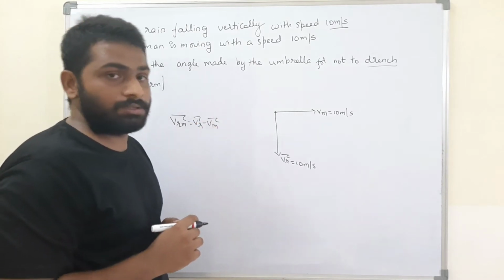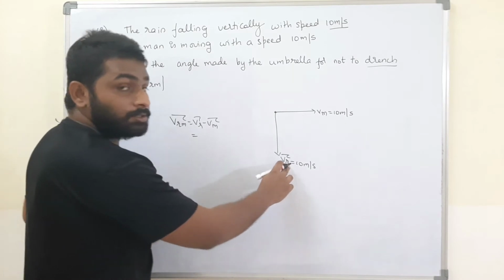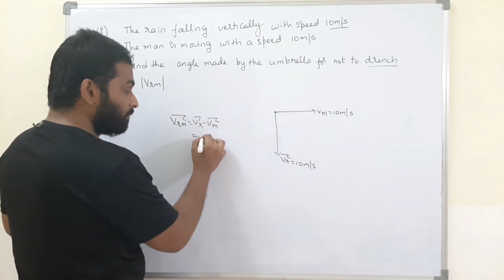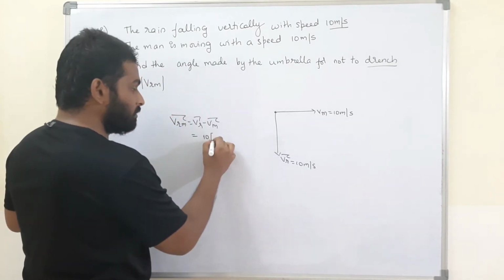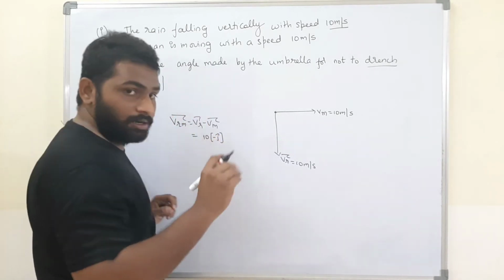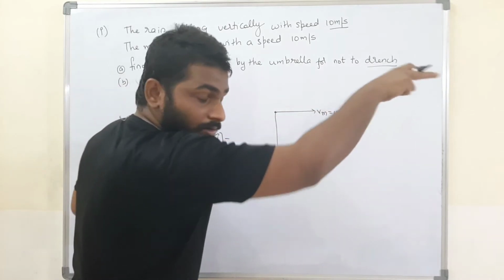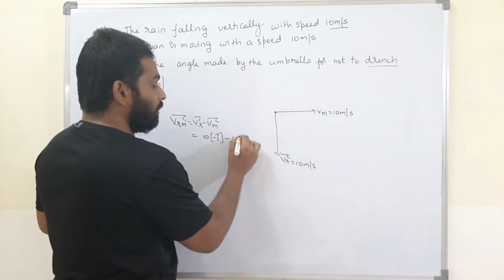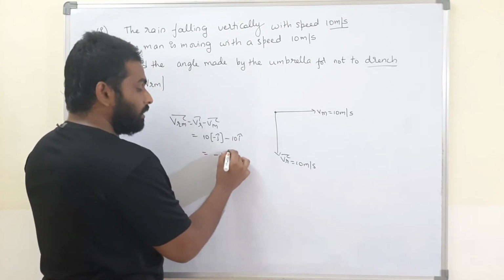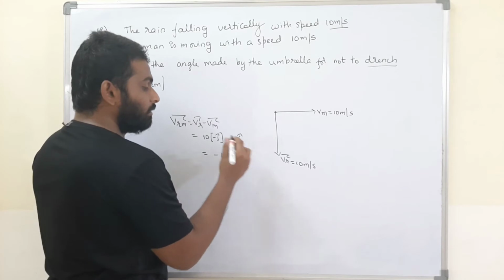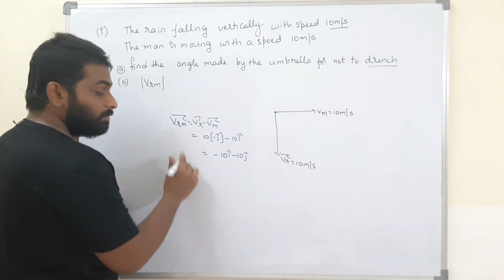I think you understood this. Well and good. Now what is Vr? 10 meters per second downwards. That means 10, and the direction downwards is minus j. Exactly right. What is the velocity of man? Moving in that direction, therefore 10 i cap. Finally, what did I get? Minus 10 i cap minus 10 j cap. That is the velocity of rain with respect to man. What is the magnitude?